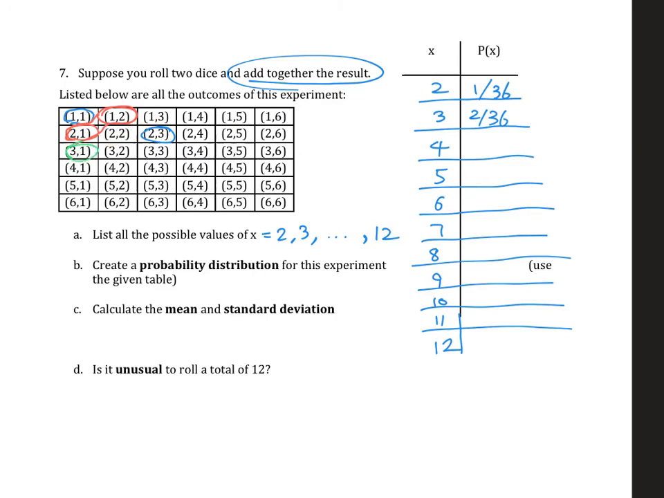So I see this one, and this. I feel like there's some sort of pattern. So here I can say it's going to be 3 out of 36 outcomes, right? So I'm going to have you fill out the rest of it.